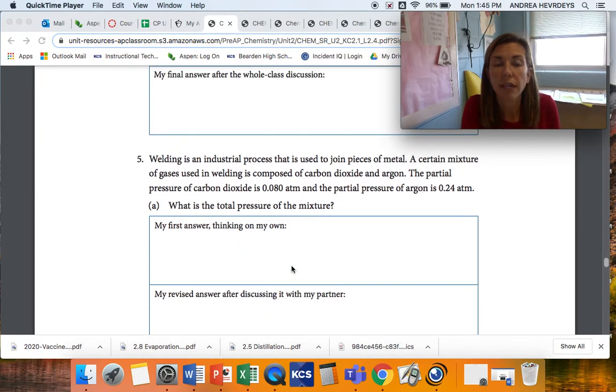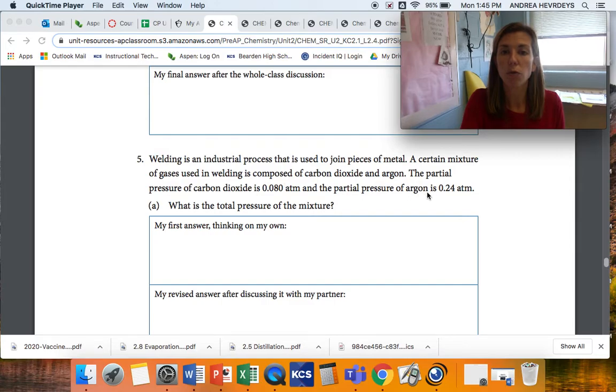Where it says welding is an industrial process that's used to join pieces of metal. A certain mixture of gas in welding is composed of carbon dioxide and argon. The partial pressure of carbon dioxide is 0.080 atmospheres, and the partial pressure of argon is 0.24 atmospheres. What's the total pressure of the mixture?